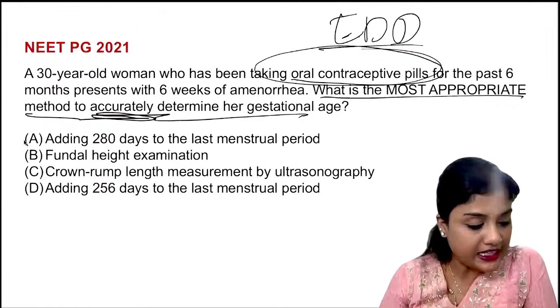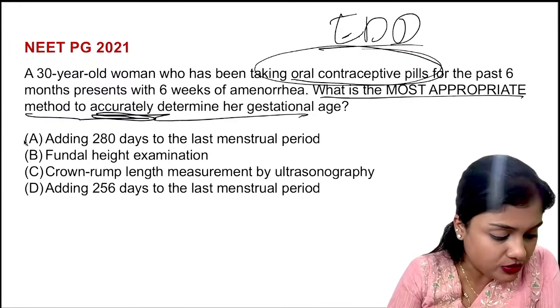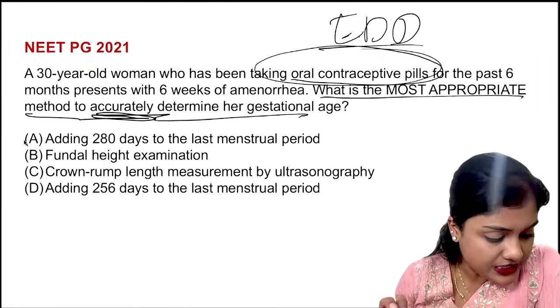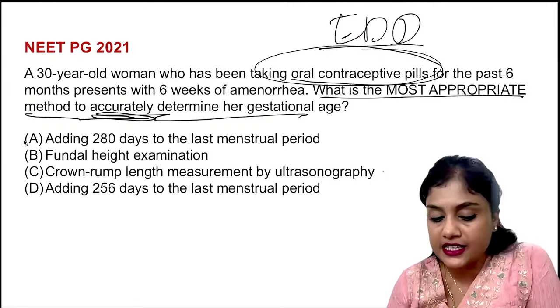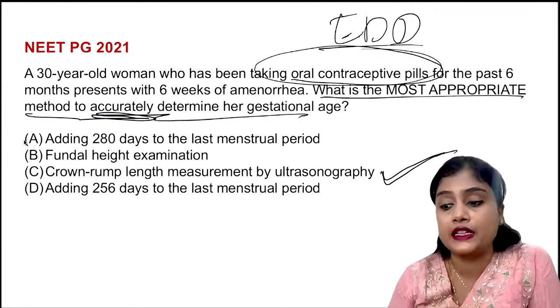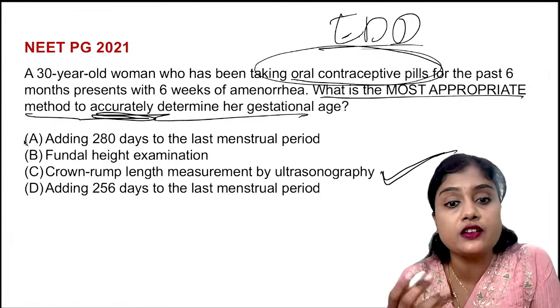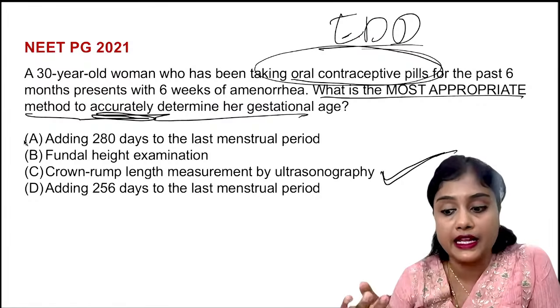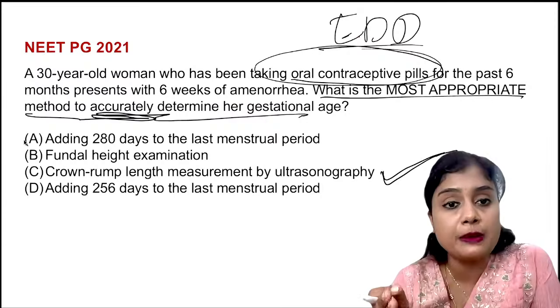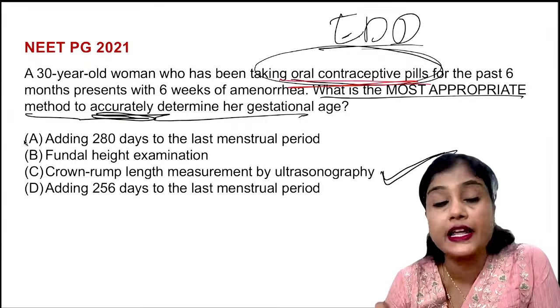Yes, I have already got two, three correct answers. Suresh and Tarun have given me correct answers. The correct answer is crown rump length. Why are we using the crown rump length? Why not use the LMP? Because she was on OC pills, we are not sure of her exact LMP.